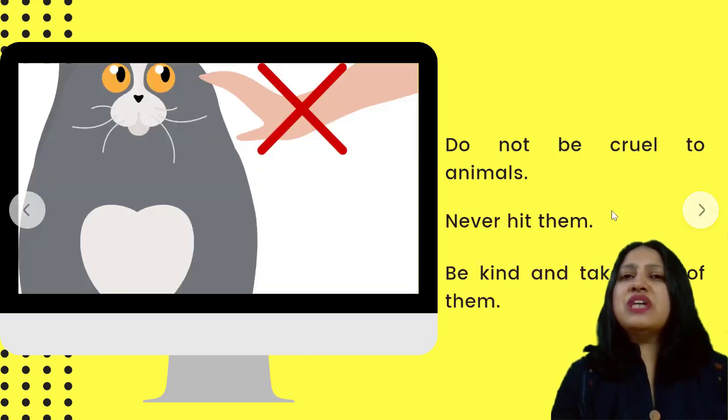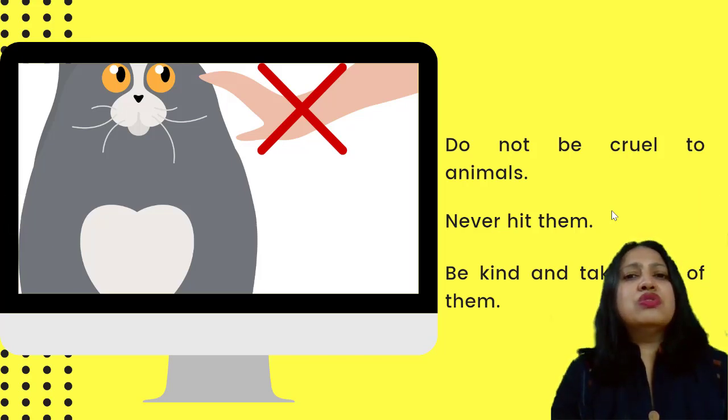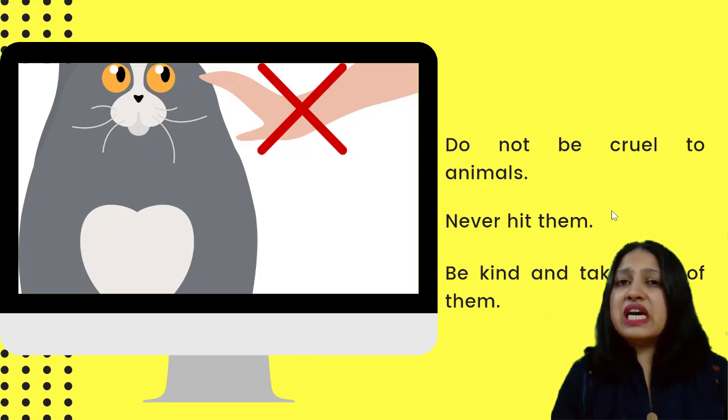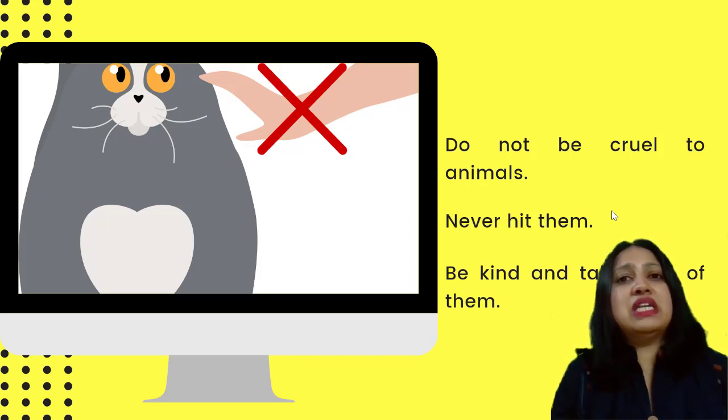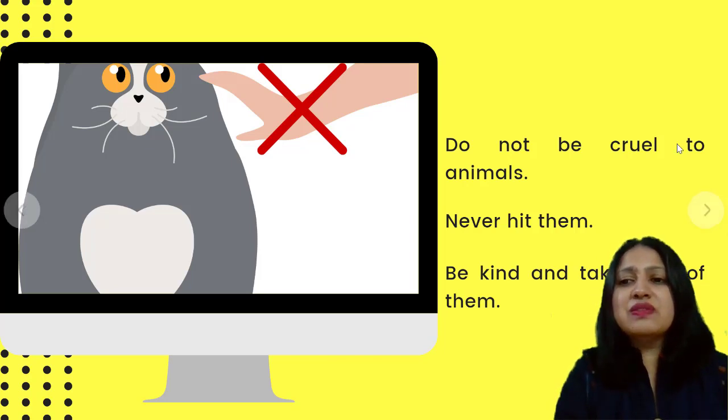Do not be cruel to animals. This is very important. You must have seen many of the people who throw stones at the animals, who trouble animals. You should never do such things, because these animals can't speak. They cannot even tell you what they're feeling. It is our responsibility, as I told you earlier, to take care of these animals and birds. So we should never hit them. We should never be cruel to them. We should always be kind. We should always be nice to them and do whatever good you can, but never anything bad. Okay?